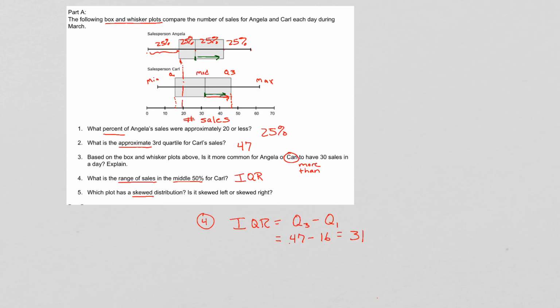Looks like he has about the same to the left and to the right. So I'm going to say that Angela's data is skewed, and I'm going to say that it's skewed right. And that's because there's a lot of data over here to the right of her median, so it's skewed right.